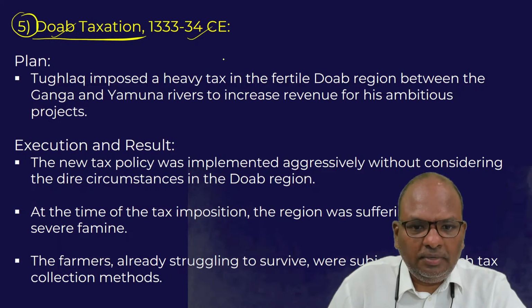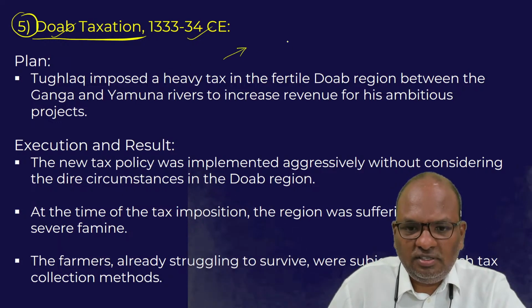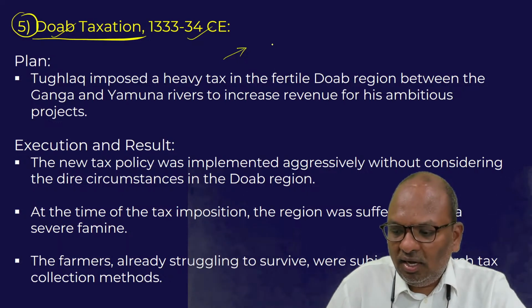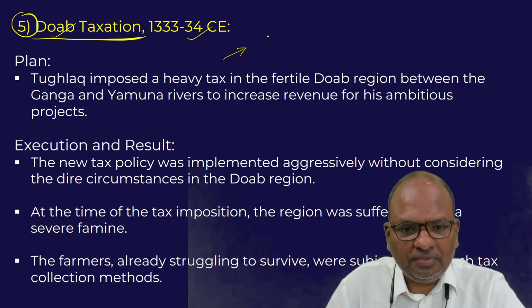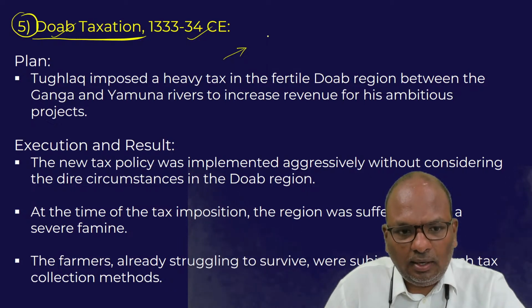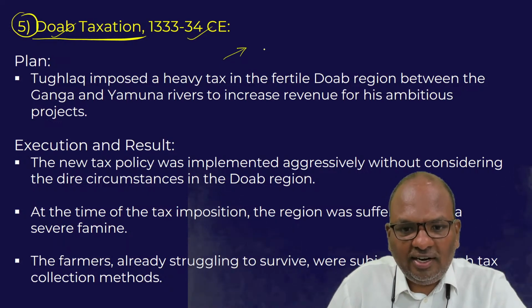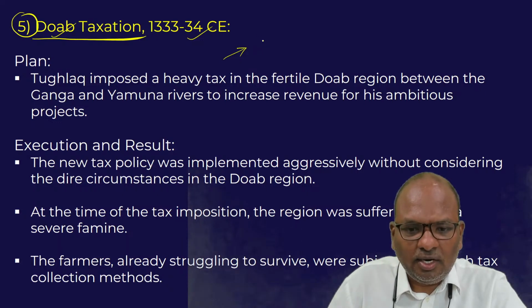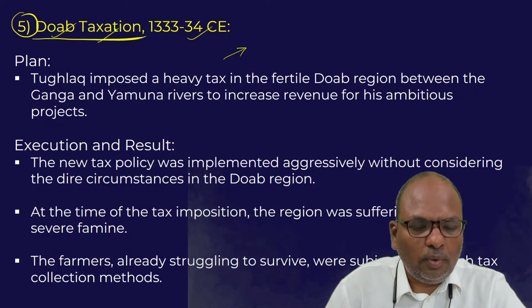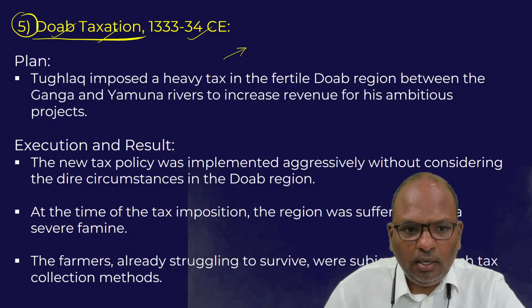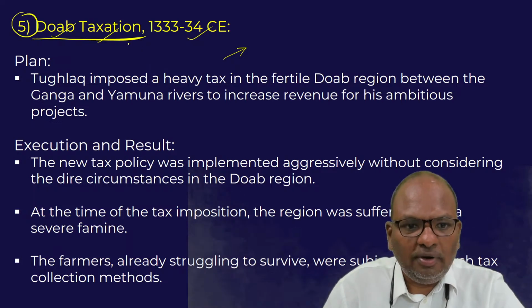By this time, as a result of all of these experiments, his royal treasury had got emptied. Therefore, with a view to once again fill up the treasury, Muhammad bin Tughlaq came up with a new taxation policy in the Doab region.